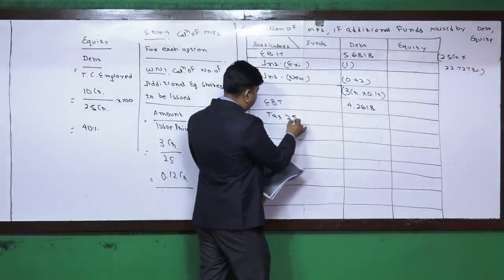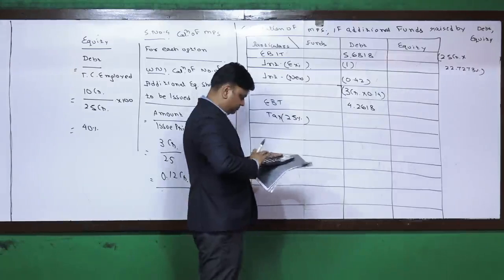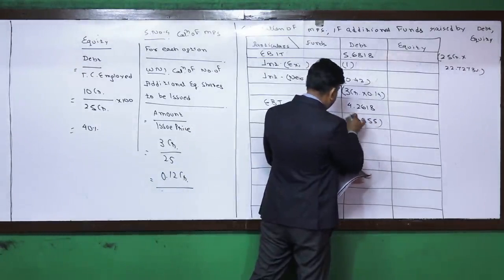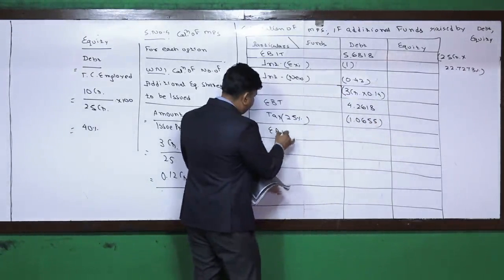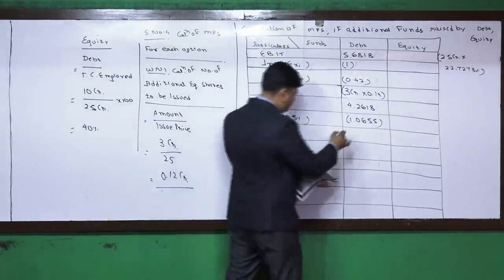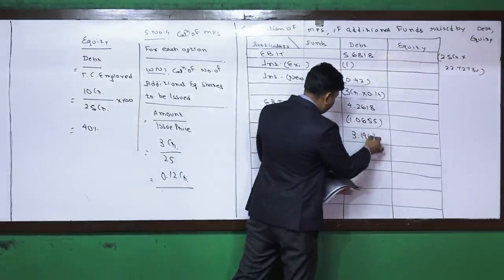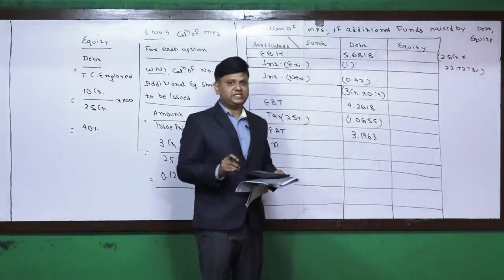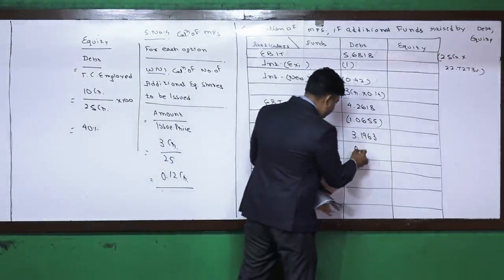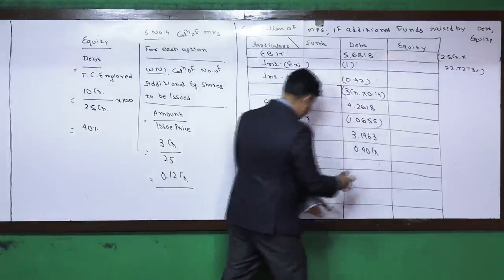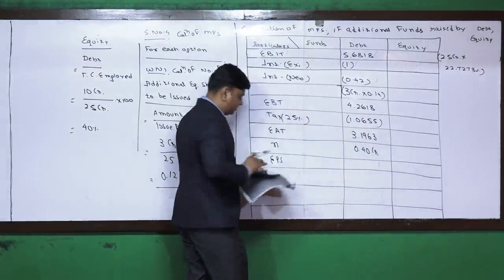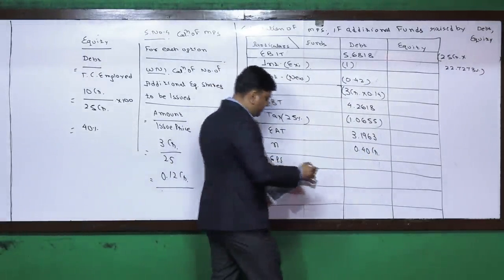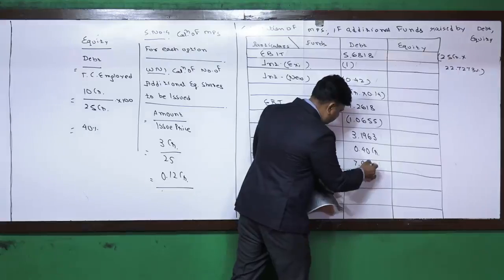Income tax liability at the rate of 25% is 1.0655 crore. Earning after taxes is the remaining 75%, 3.1963 crore. Existing number of equity shares are 40 lakhs, so we can say that it is 0.4 crore. So earning per share is 3.1963 divided by 0.4, that comes to 7.9908.